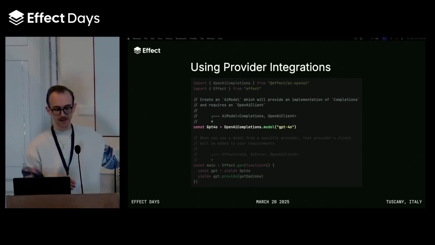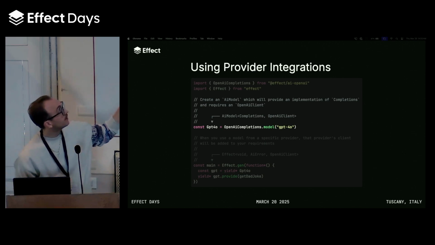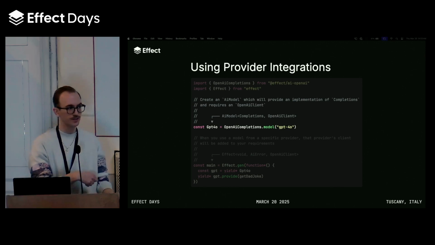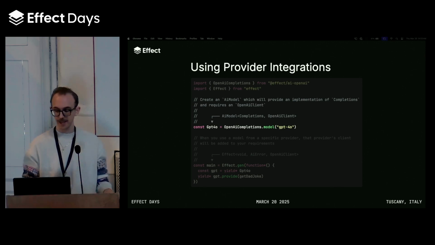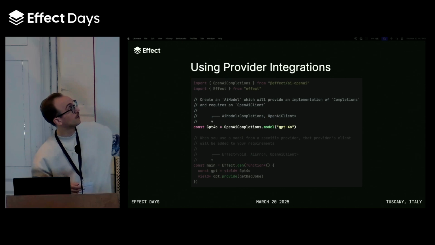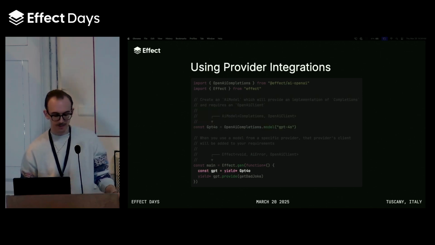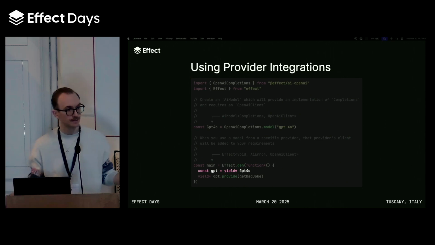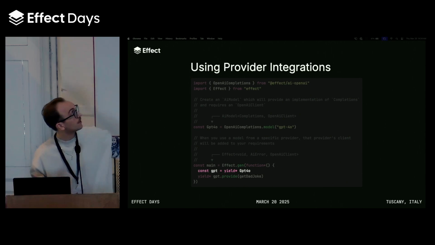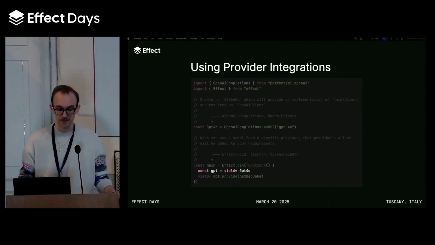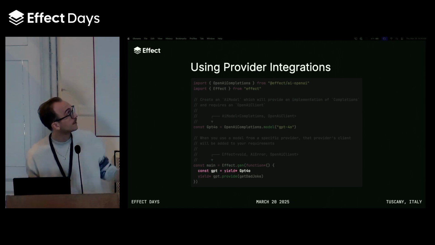So like I said, this AI model using OpenAI completions.model gives us an AI model that will create us a completion service that we can provide to programs. It's going to use GPT-4o as its model. And then when we want to use this, we first need to build it in our program. So in order to do that, you can just yield it or pipe it to another effect method, whatever. They're just effects themselves, so they're yieldable.